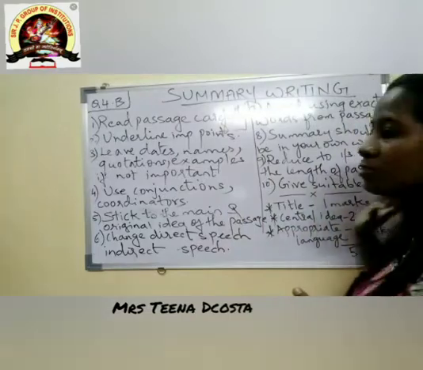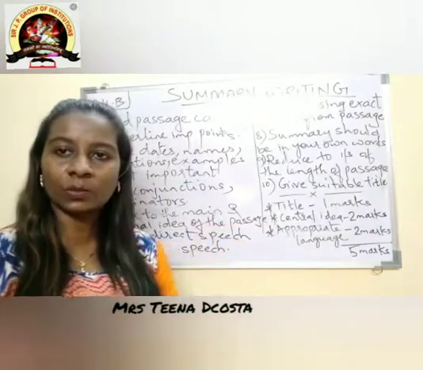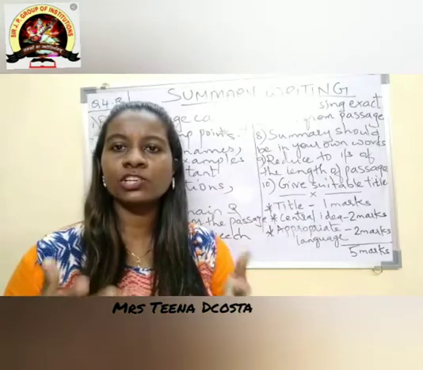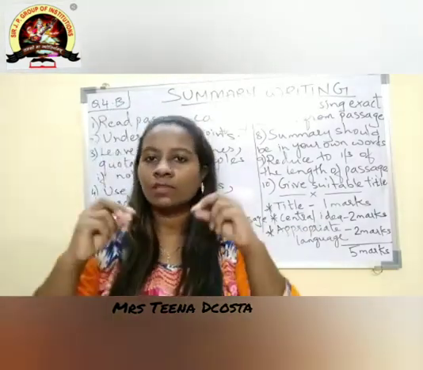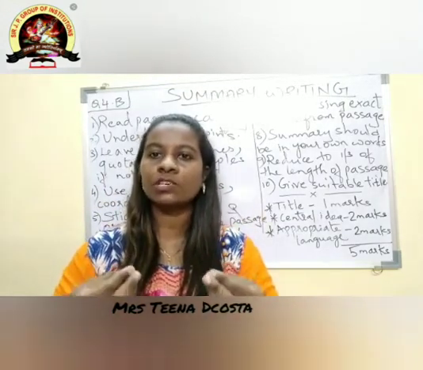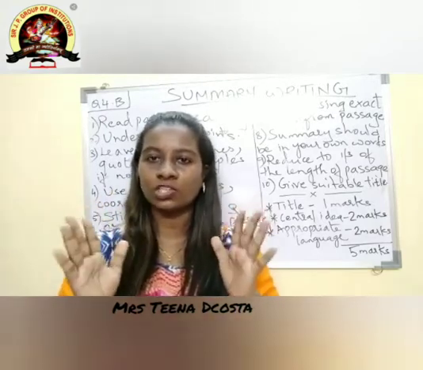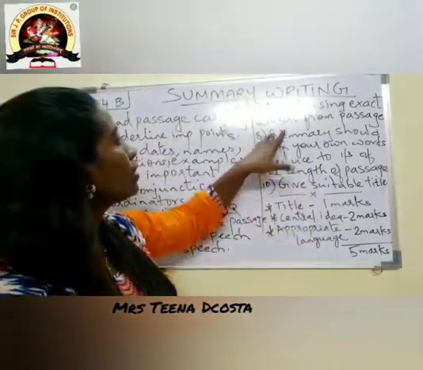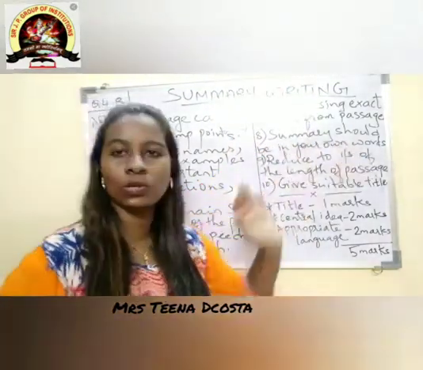Next is avoid using exact words. For example, don't write as it is written in the passage. Mostly children make that mistake. As it is written in the passage, the same way they write it. So use your own words. Use good words, use your own words. But you have to see that the idea of the passage is not changed and you are not using the exact words of the passage. Summary should be in your own words.